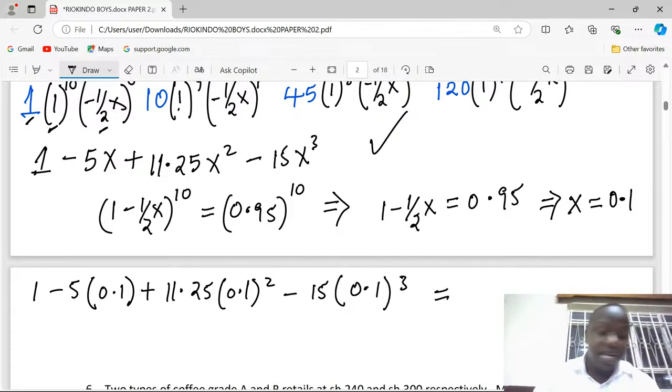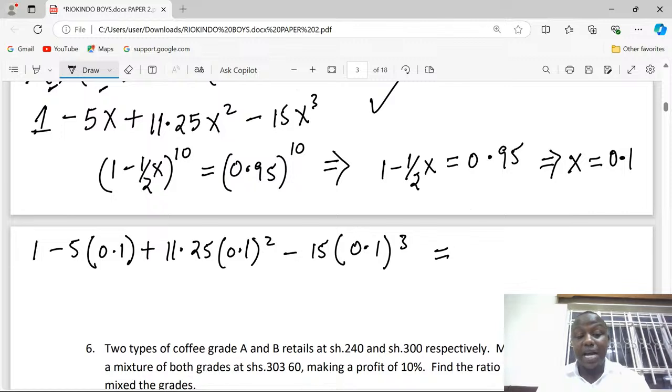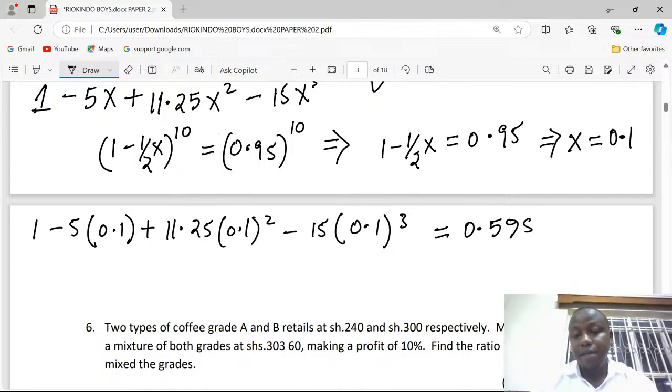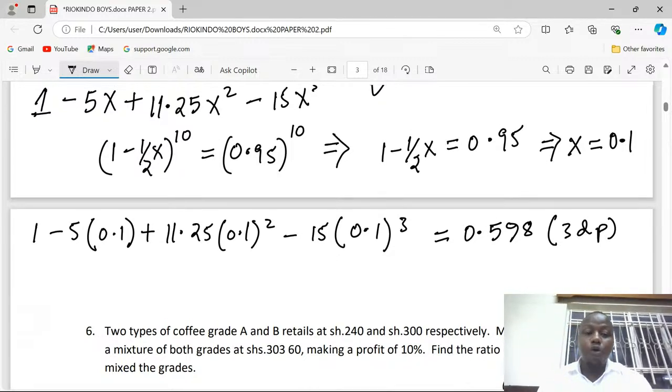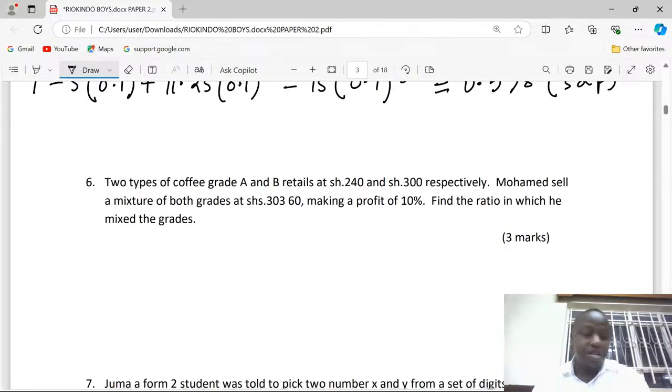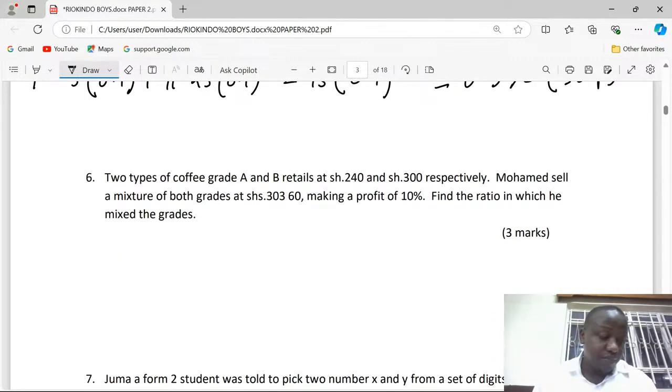So when you key this into the calculator directly, you shall obtain 0.598. Remember, this is supposed to be exactly in 3 decimal places according to the original instructions. Yeah, that's how we compute it.